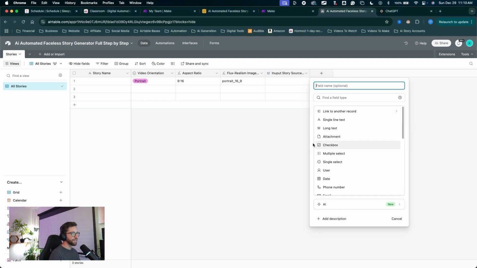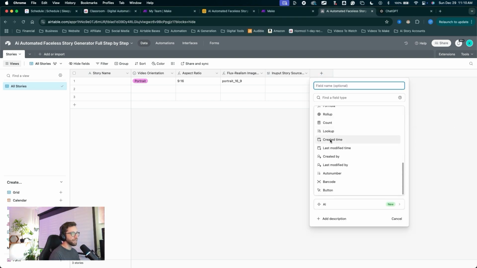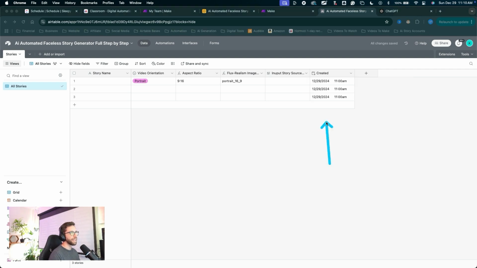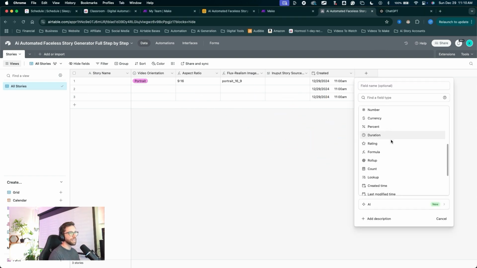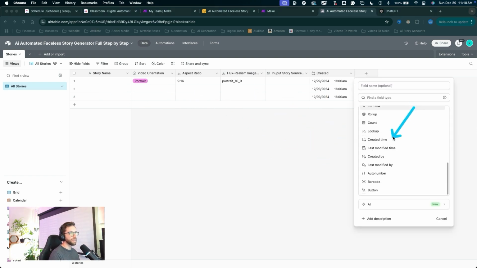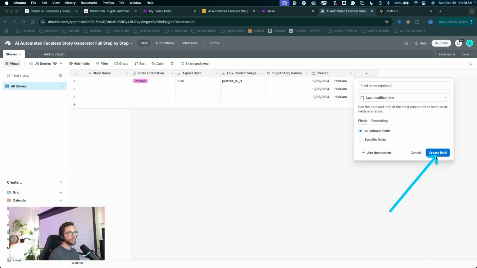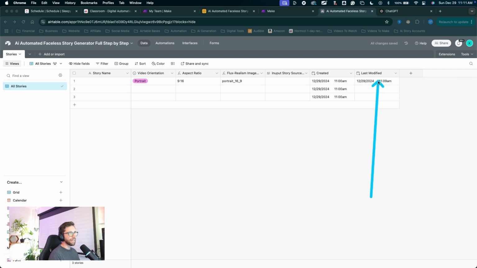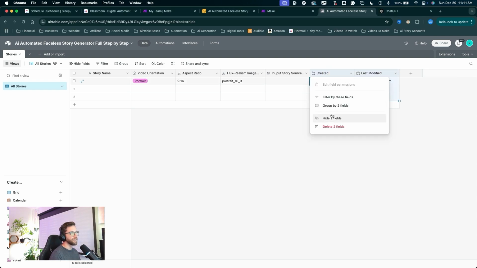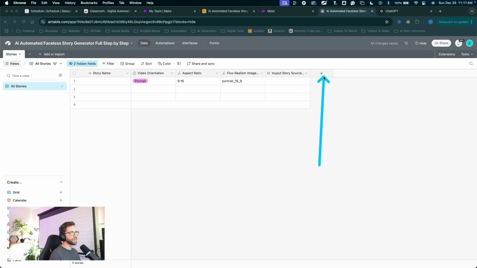This next one is not necessary for the automation, but we can add it in for record purposes. We can put in created time and just click create field. That'll show the created time for all of our records. Click the plus to create the next field. Same thing, we don't need this one for automation, but we can leave it in here for record purposes. This will be last modified time. Click create field, and that pops up the last modified time for each record. Since we don't need these 2 fields for the build, I'll just click on both of them, holding shift, right click to hide them.